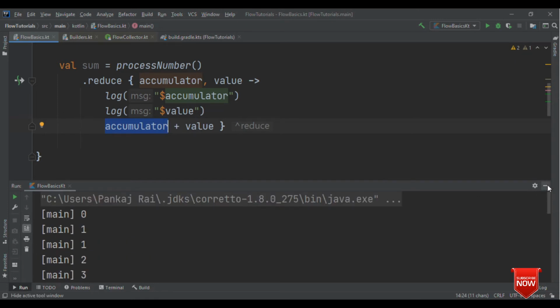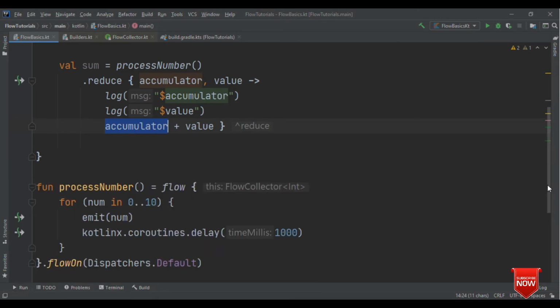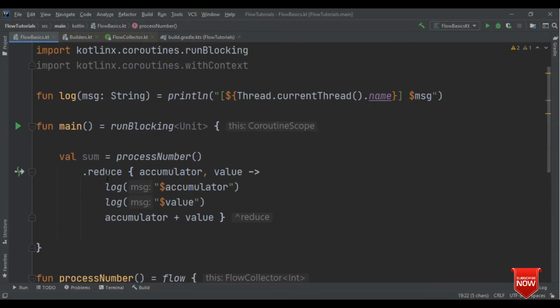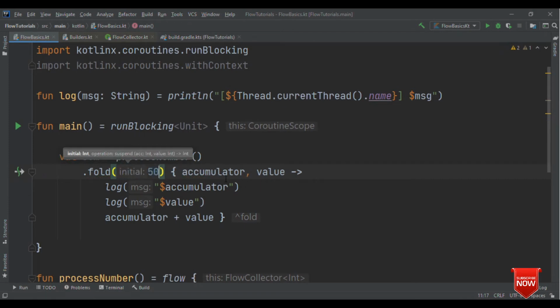But this may not be the ideal scenario in a few situations where we may need some sort of default value. We do not want the accumulator to take the default value from the sequence. Rather, we intentionally want to give some value from our side. In those scenarios, instead of reduce, we should use fold. Fold needs the default value. So here I could say 50, so the accumulator value here will be 50. And again, the summation of both will be stored in the accumulator.